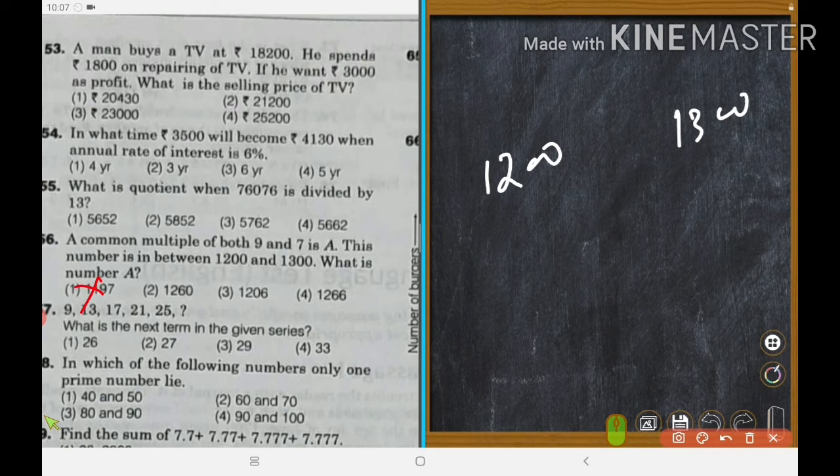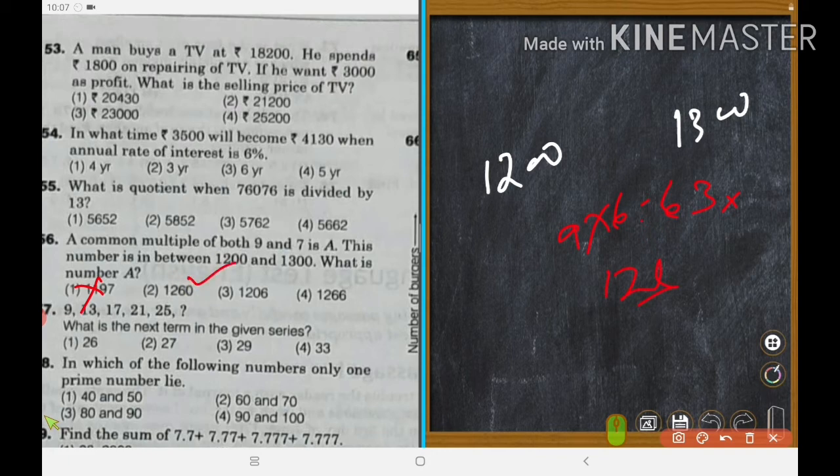This is the number divided by 9 and 7. Could you understand? The common multiple of 9 and 7: 9 into 7 is equal to 63. So 63 into 20 is equal to 1260. Mark that this one.